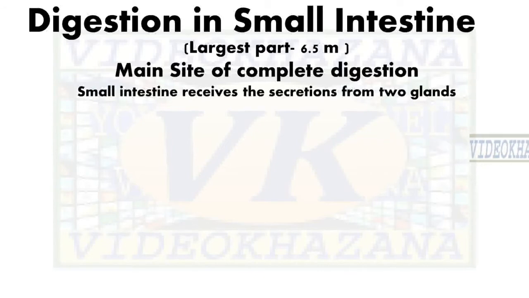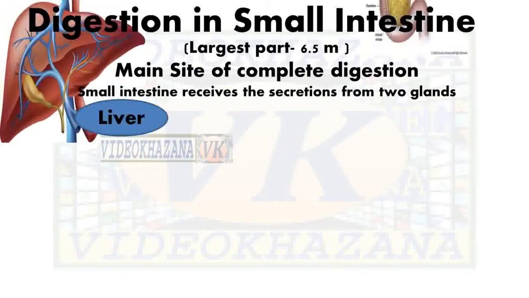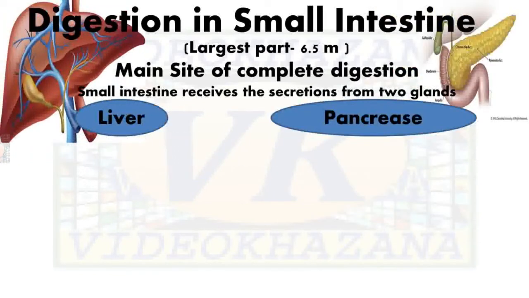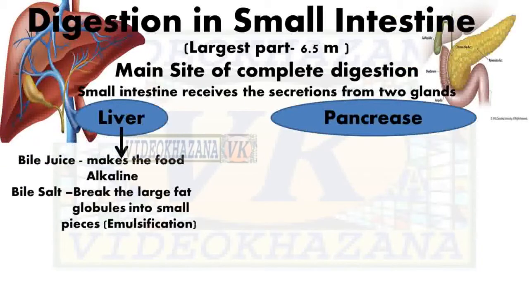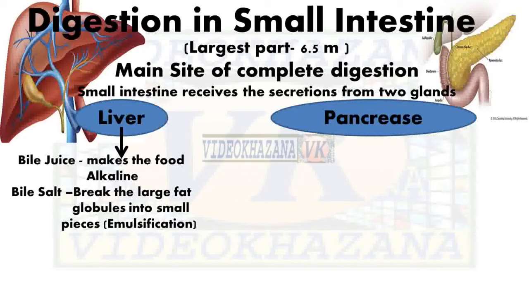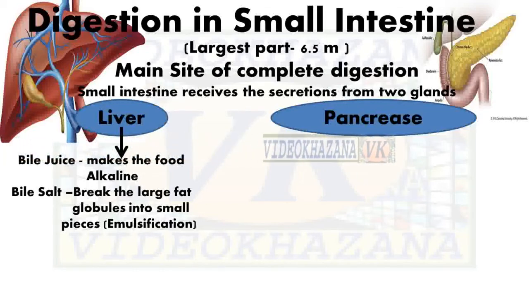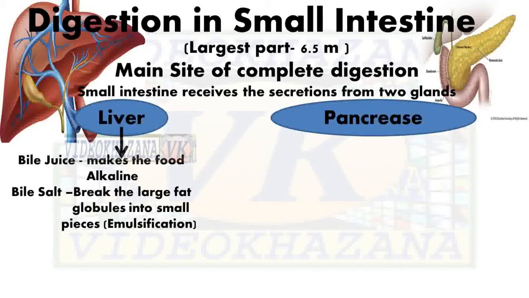Now the small intestine receives secretions from two glands. First is the liver, then second is the pancreas. Liver produces bile, which is a mixture of bile juice and bile salt. Bile juice makes the food alkaline. Why? Because food which enters the small intestine from the stomach is acidic, but pancreatic juice requires a basic, alkaline medium. So bile juice provides the alkaline medium.